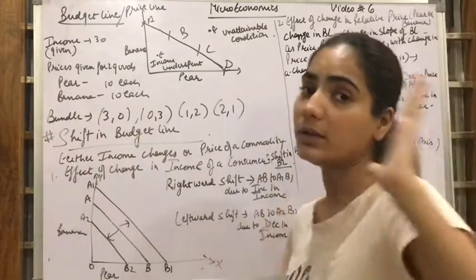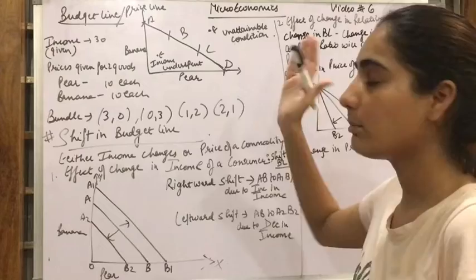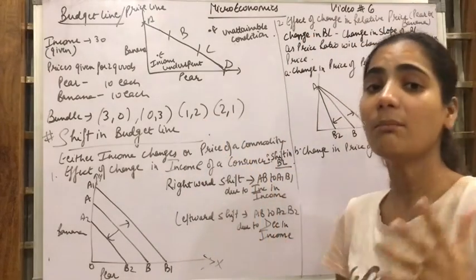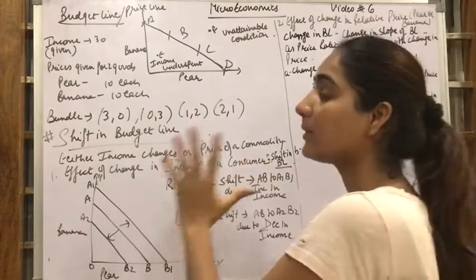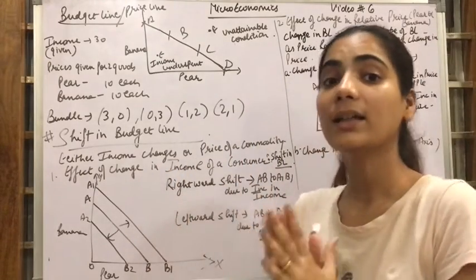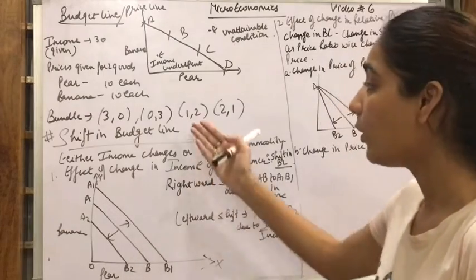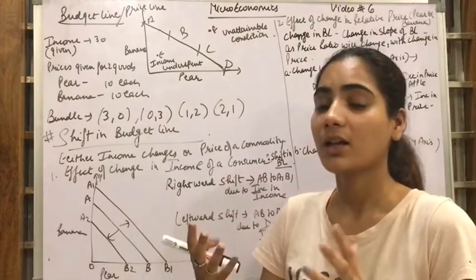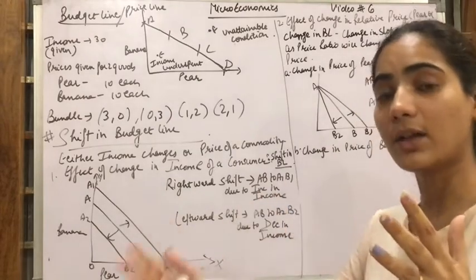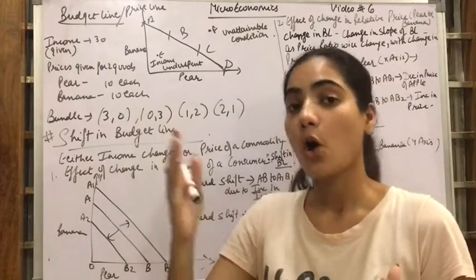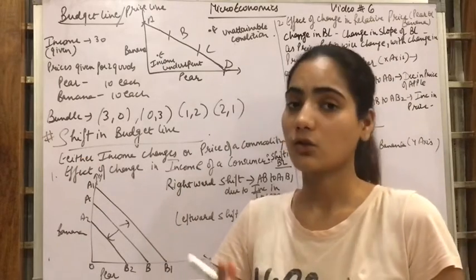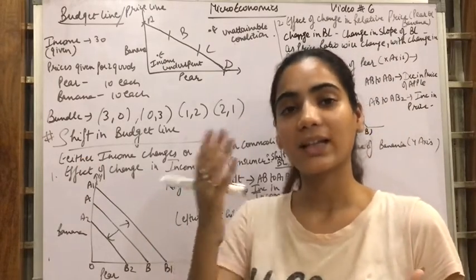This we talked about in the earlier video. If you have not understood, better watch the earlier video. Now we are going to talk about the shift in budget line. Since we assume that the prices of two goods and the income are given, now budget line में shift कैसे हो सकता है? Either the income of the consumer has changed or the prices of the goods have changed. Only then the budget line can shift.